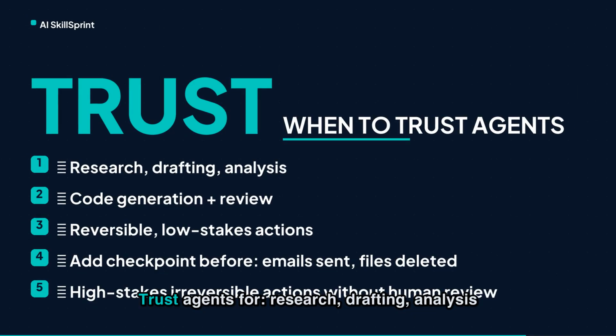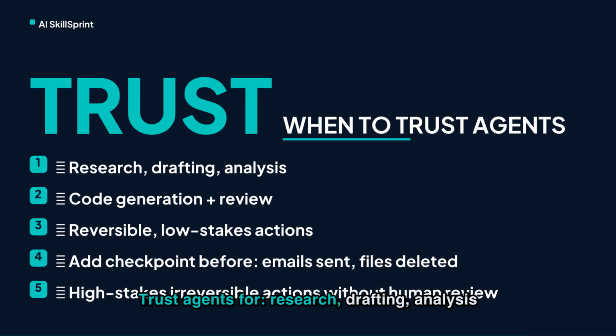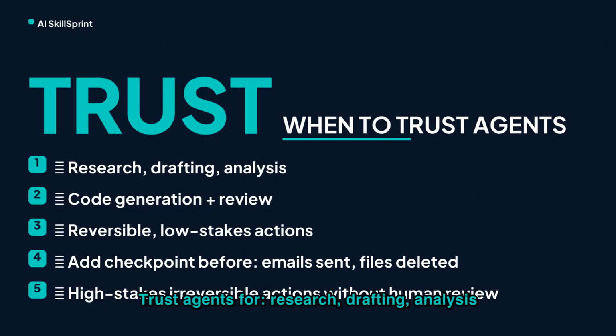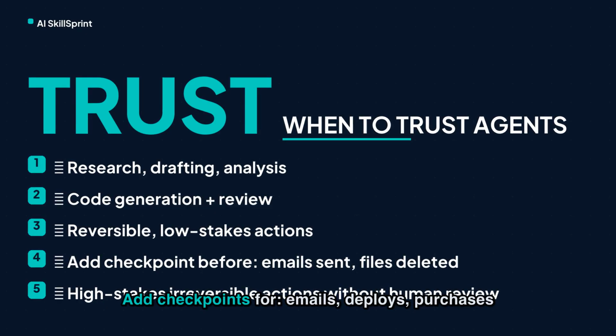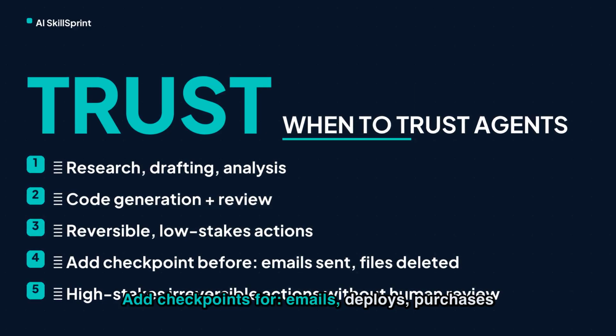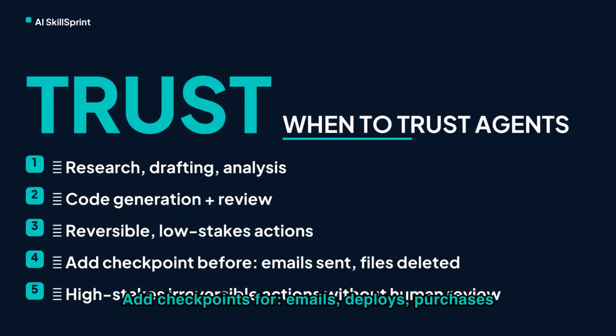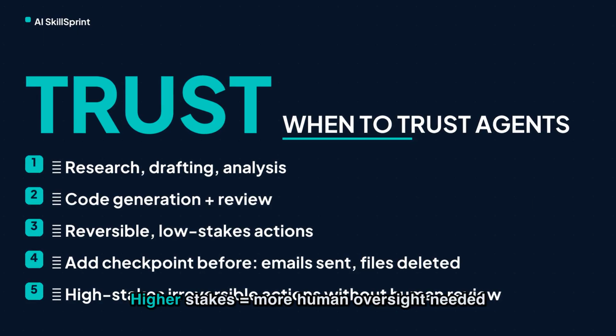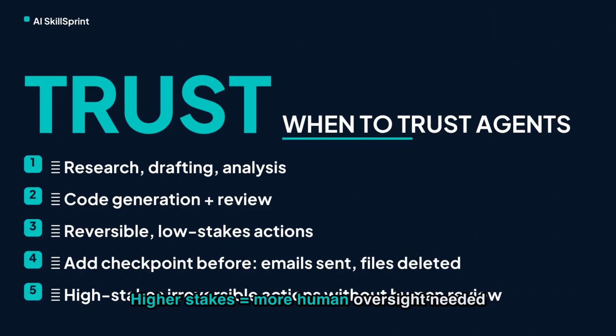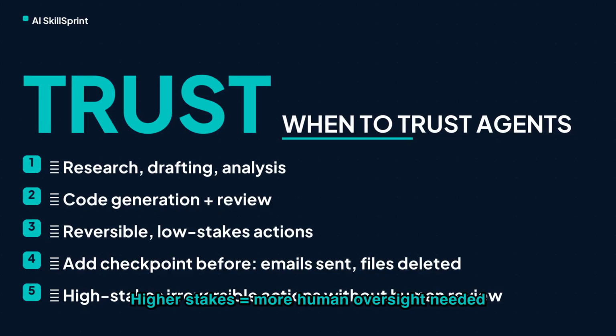When should you trust an agent? And when shouldn't you? Trust agents for well-defined tasks with clear goals and reversible actions. Research, drafting, analysis, code generation, these are good agent tasks. Be careful with agents that take irreversible actions, sending emails, deleting files, making purchases, deploying code. Always build in a human checkpoint before consequential actions. The principle is, the higher the stakes, the more human oversight you need. Agents are powerful assistants. They're not yet reliable autonomous decision makers.